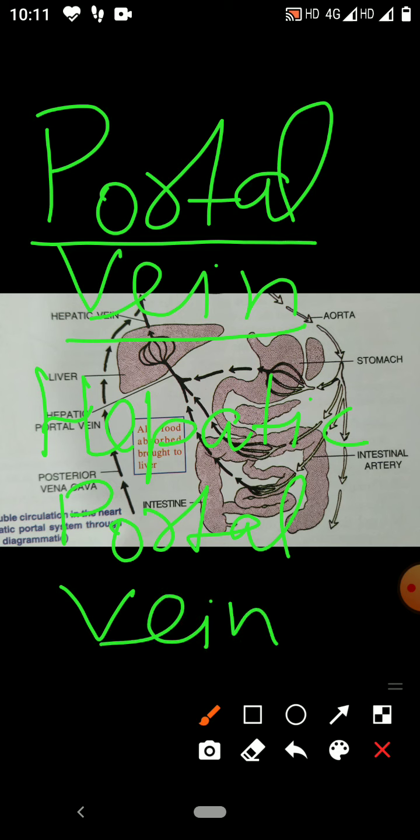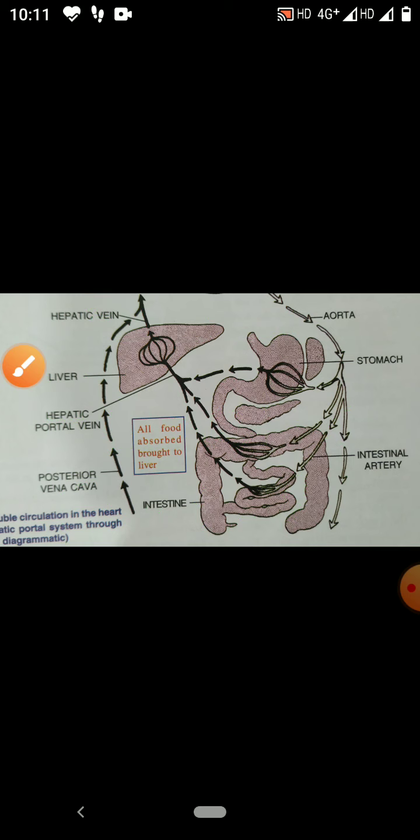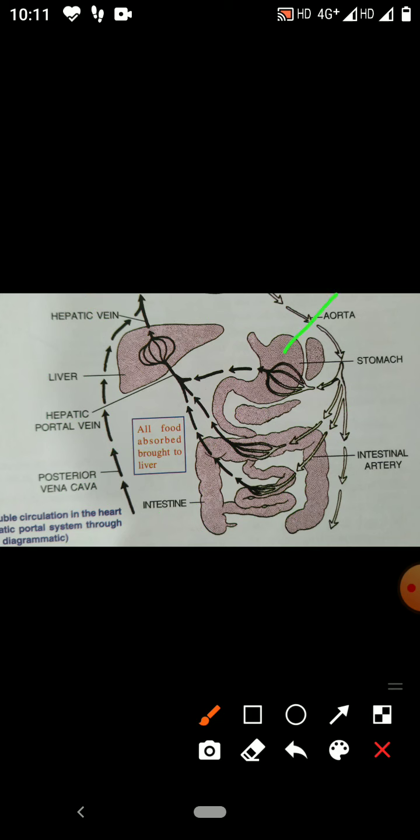So what is the hepatic portal vein? See here, the veins which start from the stomach. This is the stomach. These are the intestines.